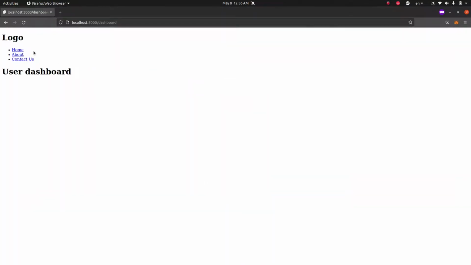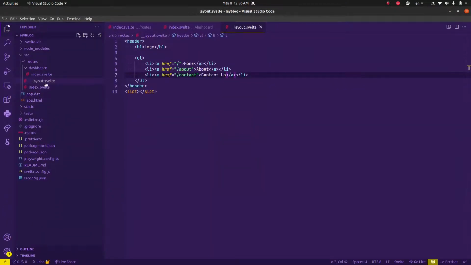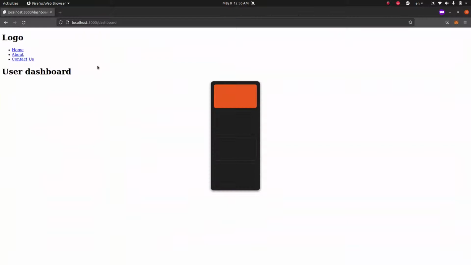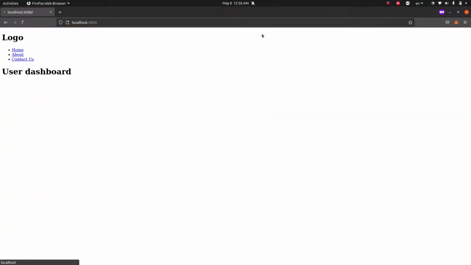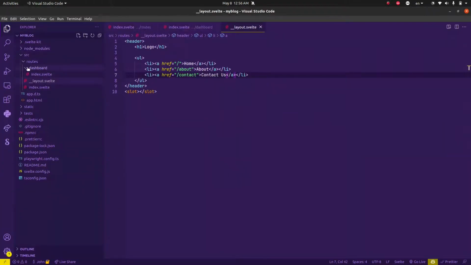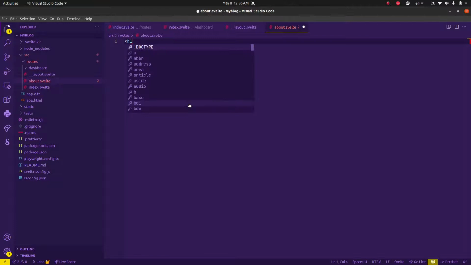So if we were to go back to our user dashboard, as you can see, this template will be included. The next thing we need to do is go back to our home page. So you see, this is what is included. For now, we don't have an about page, so we might as well create those so that you see what I'm trying to explain. And we'll call this about page.